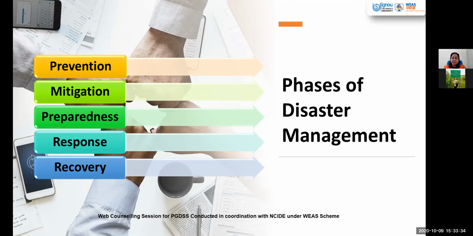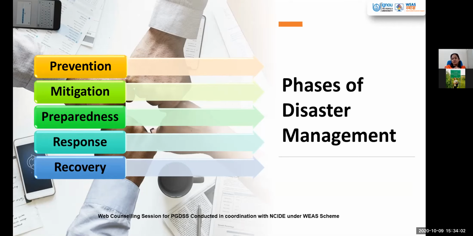So that is the vulnerability. And resilience is, if any such disaster takes place, what is the resilience of that area to fight back, to recover. So exploring the vulnerability and the resilience plan will help in preparing a plan in such a way that there is prevention of the natural disasters taking place.